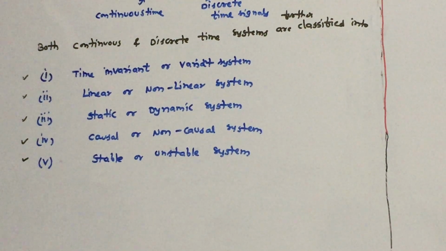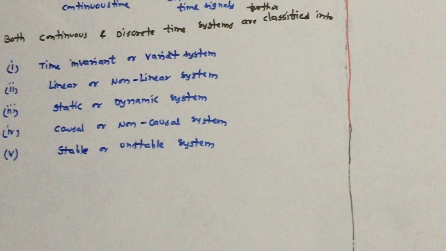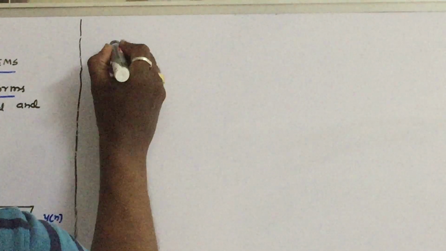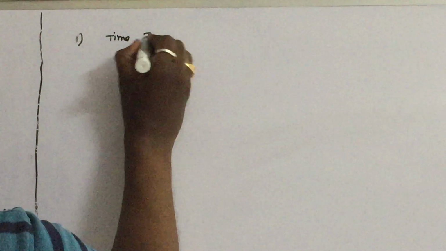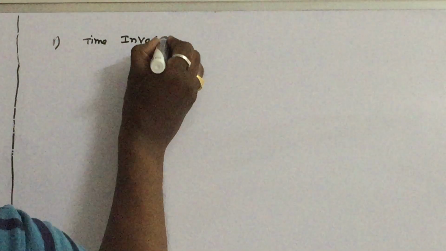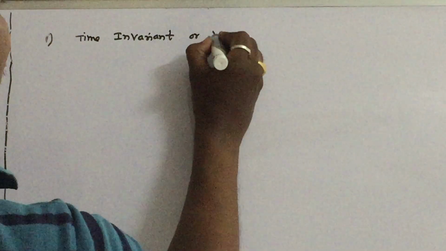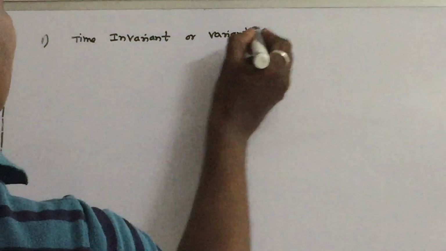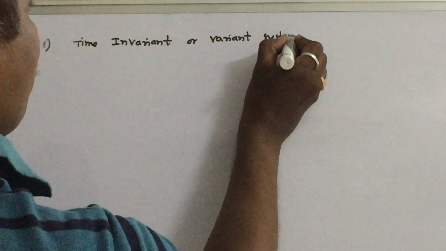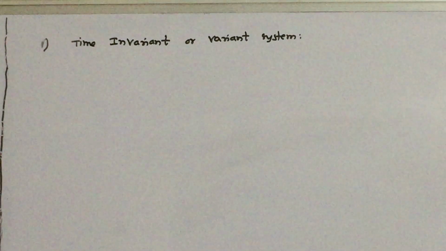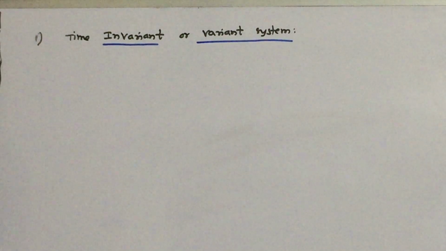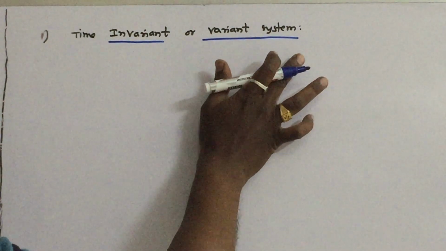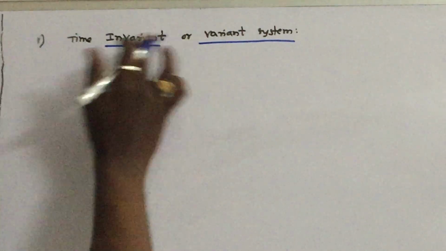So let us see the first one, time invariant or time variant system. Very simple definition.